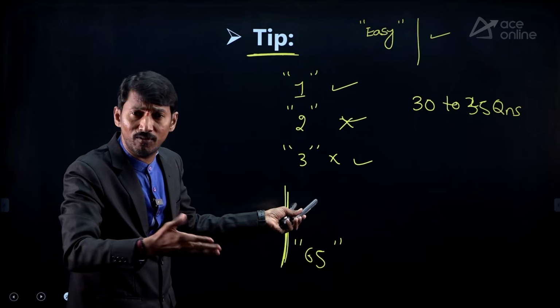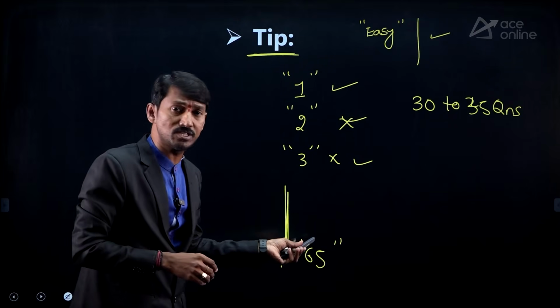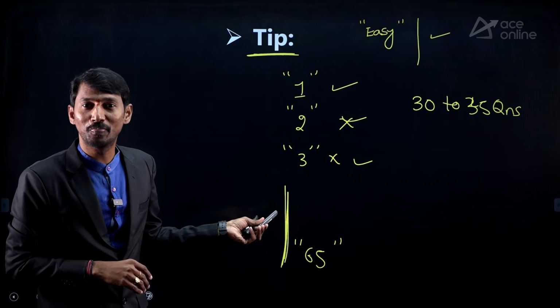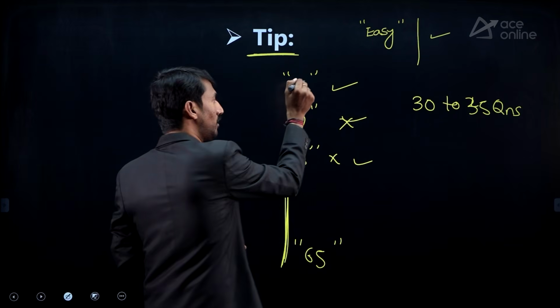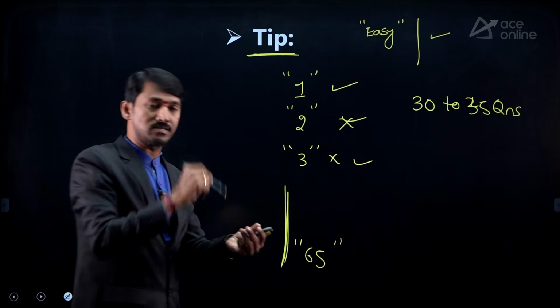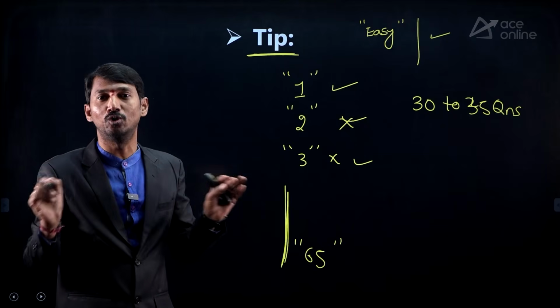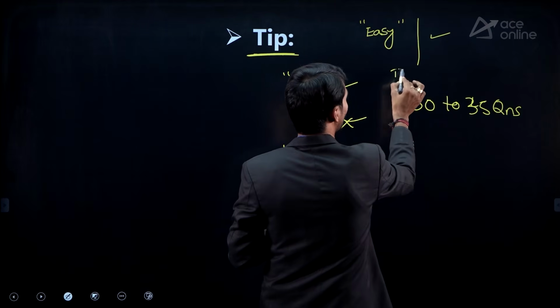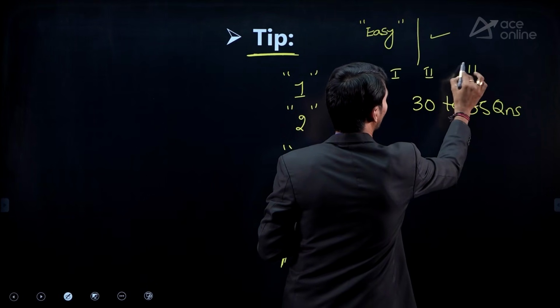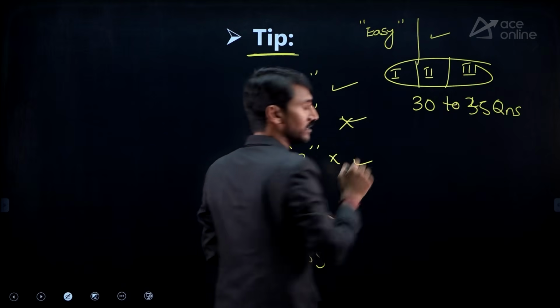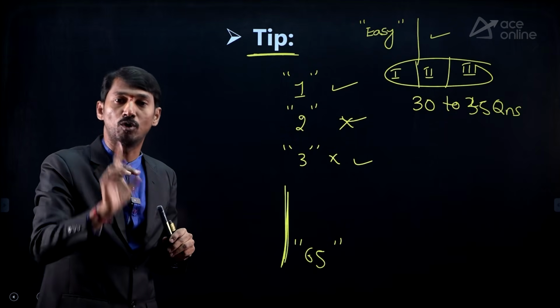In these 40, 45, 50, 65 numbered questions, easy questions may be there. That is the reason why you should not stick to a question, thinking the answer should come first and only then I go to the next question. Don't do it. That's why, in this way, first round, second round, third round, etc. If you follow this, you will be able to answer more questions.